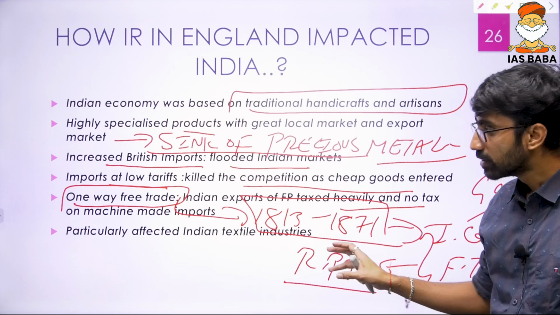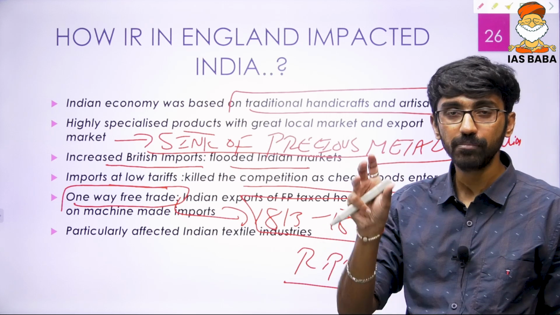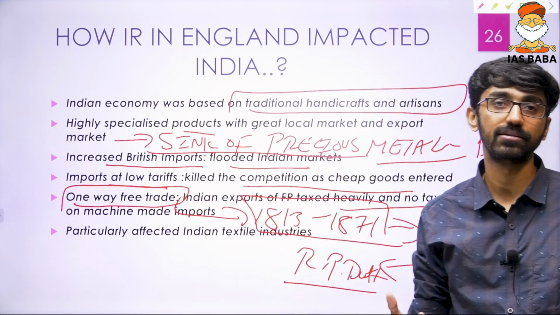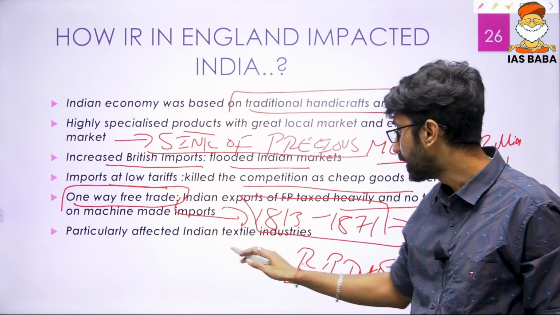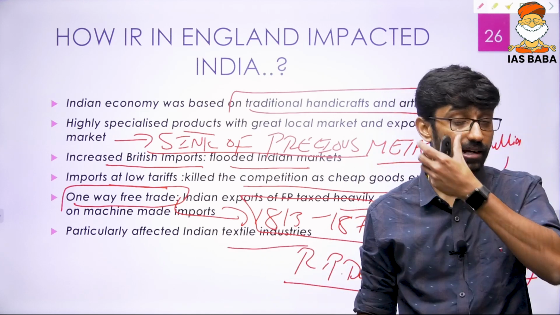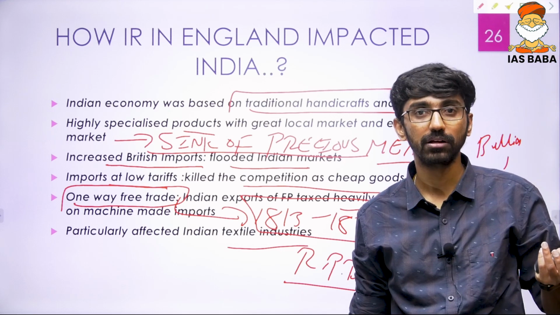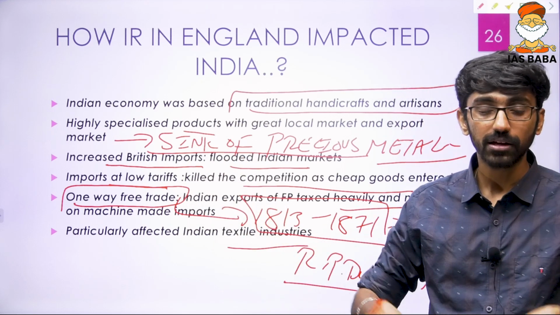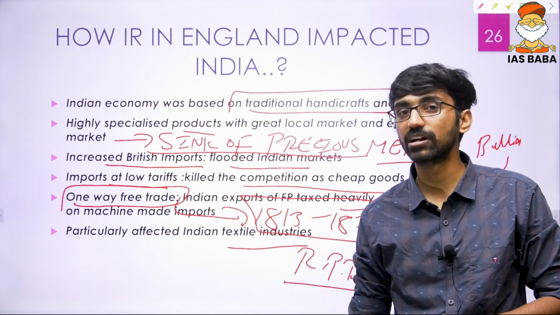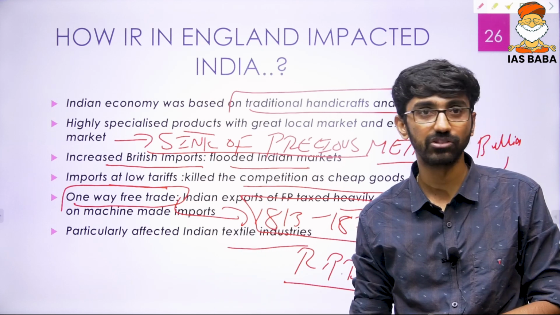This is the phase where the cheap British-made products flooded the Indian markets. Particularly, which industry of India got affected? It's the textile industry. India was known for textile industries since time immemorial, and was the first civilization to produce cotton. Even today, textiles contribute a major chunk of Indian exports, including the garment industries in India.